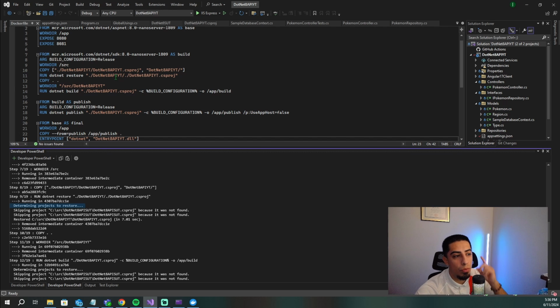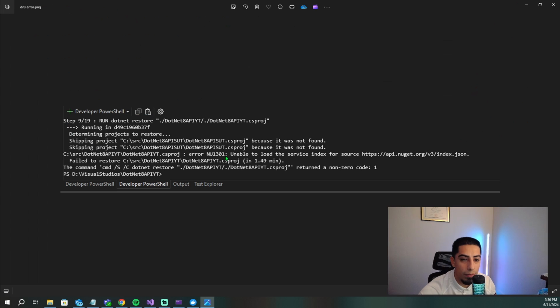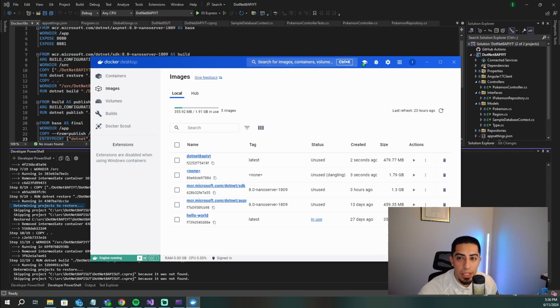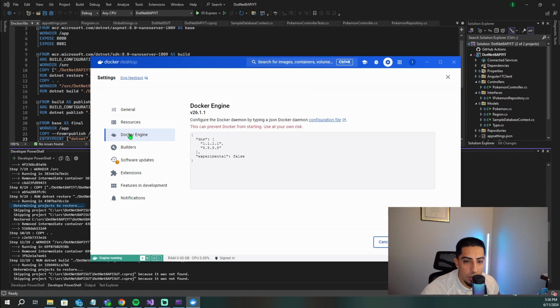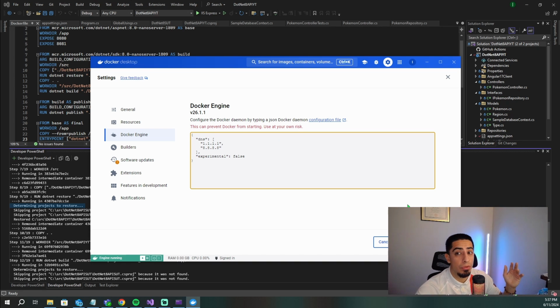So that is where I ran into my first bug whenever I was trying to do this. So let me show you guys the error that I was seeing there. The error that I saw was when it was doing the .NET restore, it was unable to actually do the NuGet stuff. So this is the fix for it. Basically, you have to go into your settings. You then, I believe, go into your Docker engine, and you have to set this DNS. So once I set this, and then I applied and restarted. So I set this DNS, and then this little array of 1.1.1.1, 8.8.8.8. And once I did this, that fixed that error, and the NuGet packages were able to restore correctly. So that was one fix for this specifically.